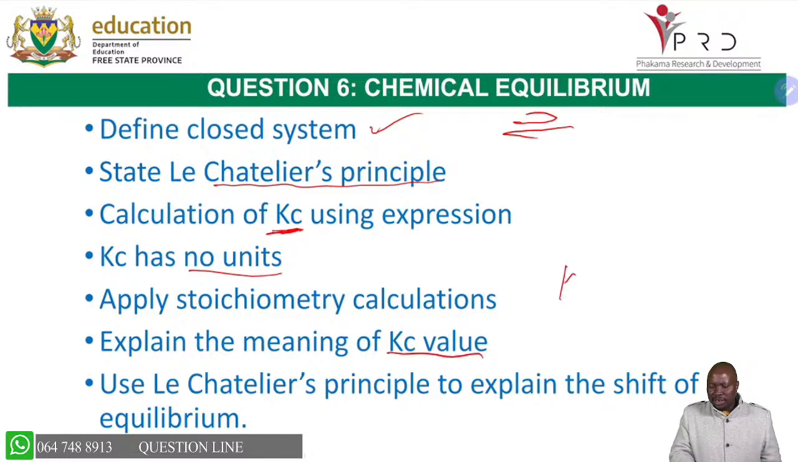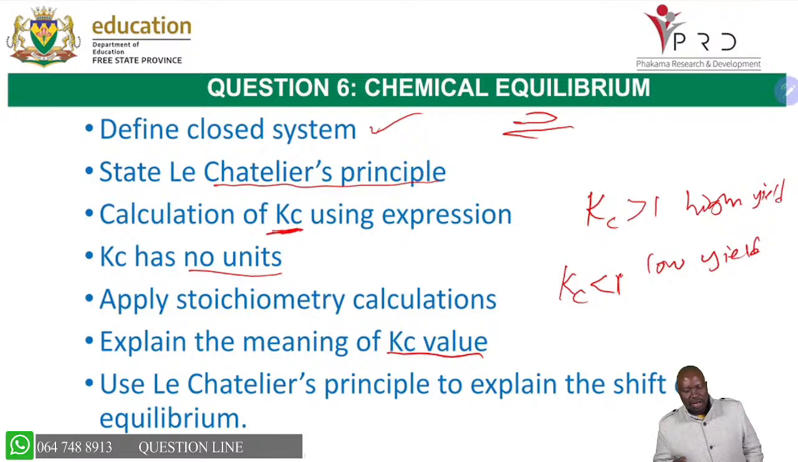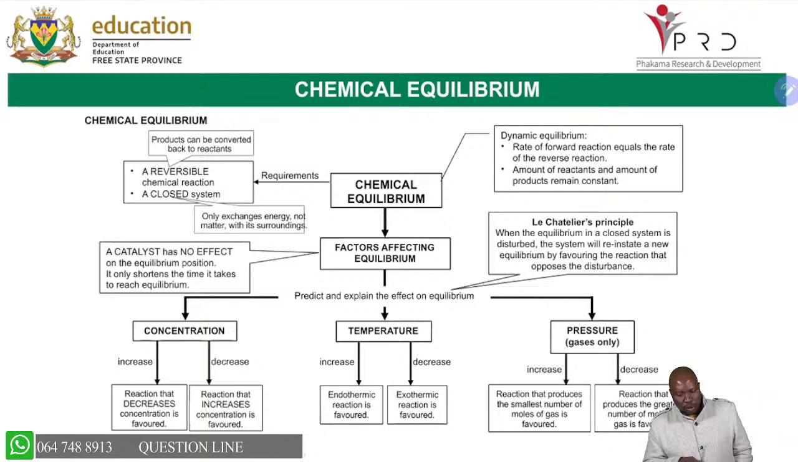Remember, when Kc is less than 1, it means now we're having low yield. But when Kc is greater than 1, it means high yield. High yield simply means we have more products than reactants. So it's very much important for you to do that. We must be able to explain the shift of the chemical equilibrium. So all those as nicely indicated.